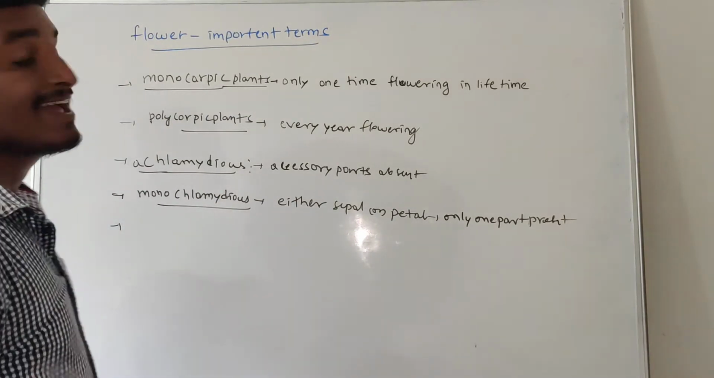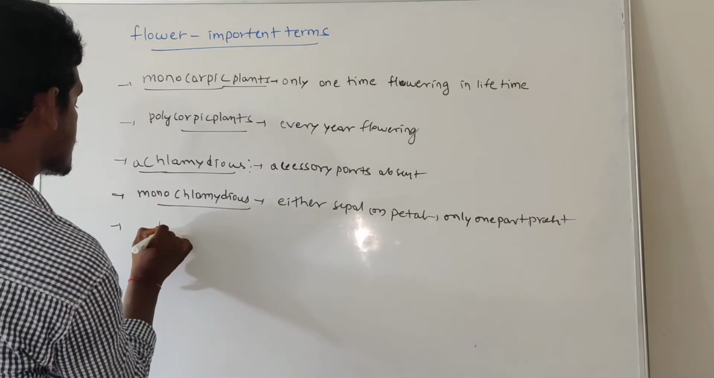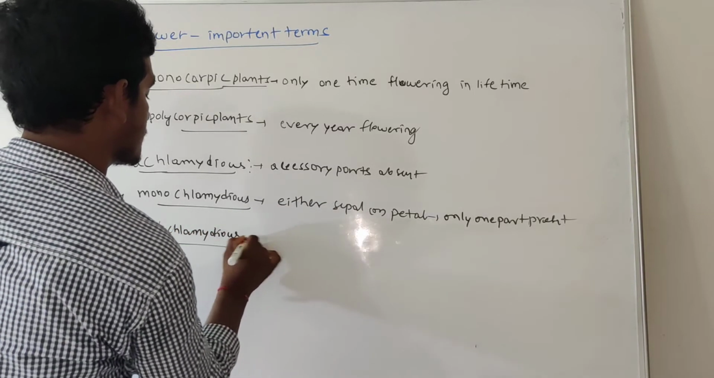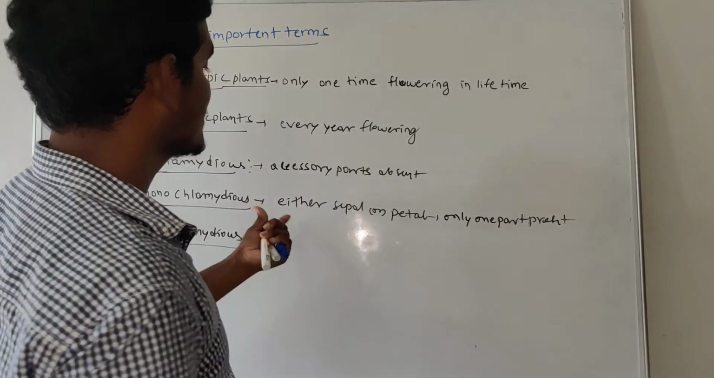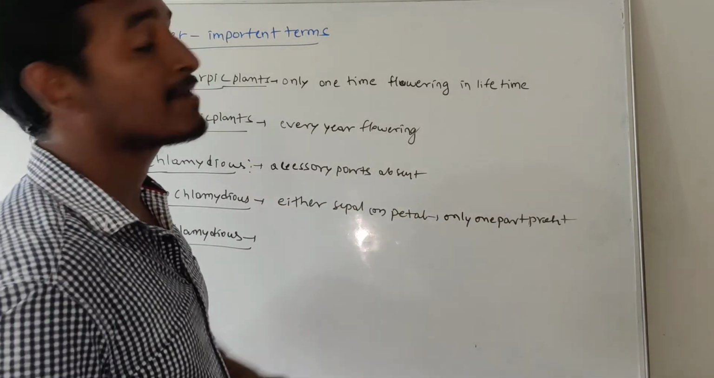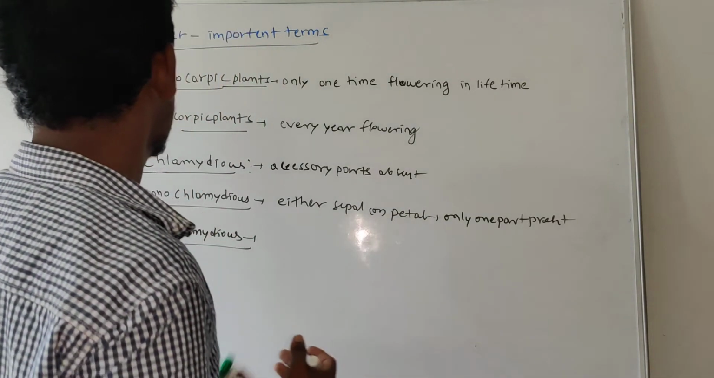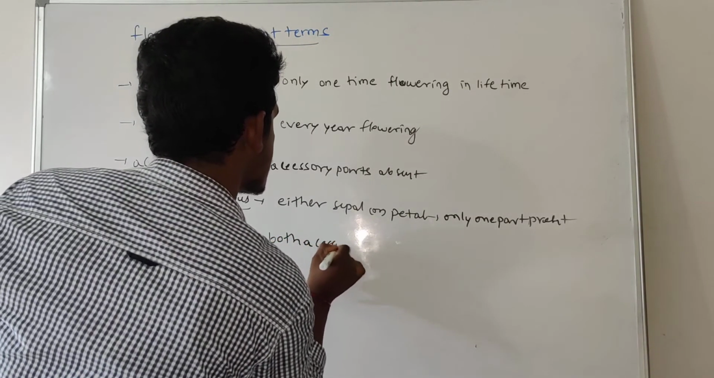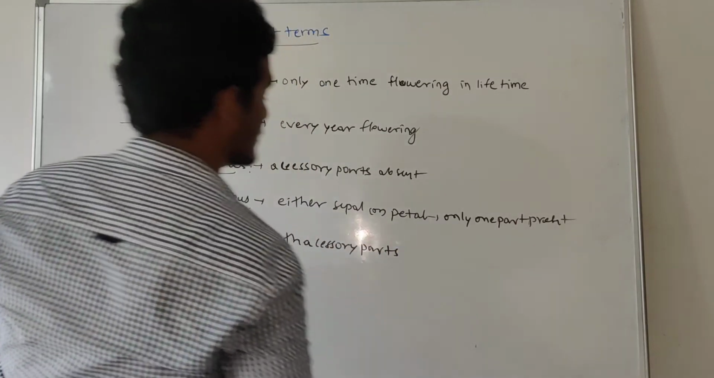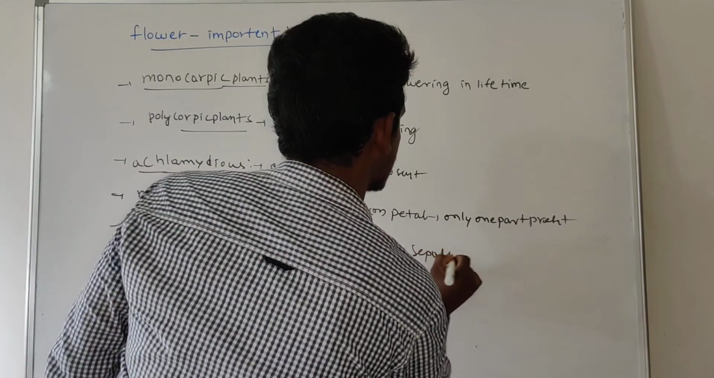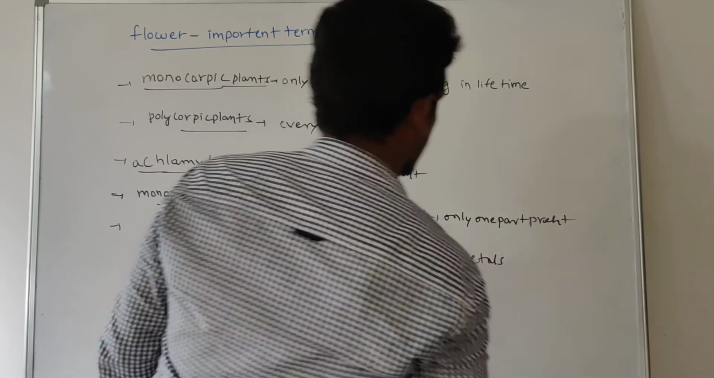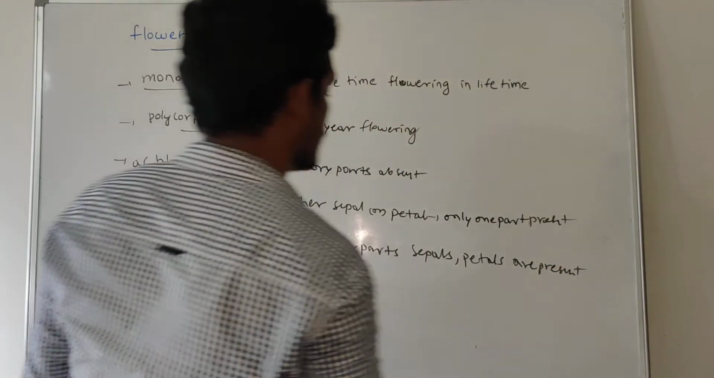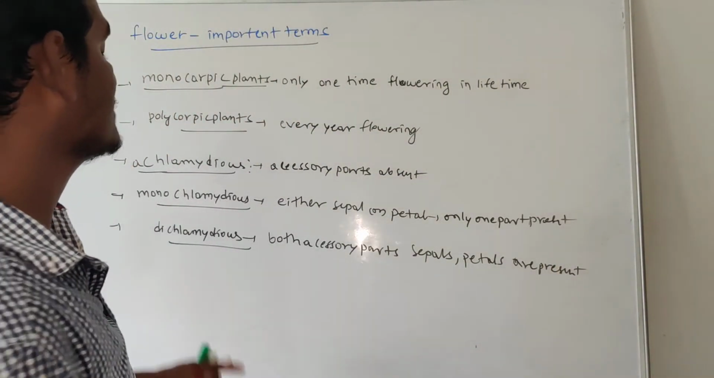So next, about a dichlamydeous flower. Dichlamydeous means it has both the sepals and petals. So both accessory parts are present in a dichlamydeous flower. Both accessory parts, sepals and petals, are present. So then what we call that is a dichlamydeous flower, right?